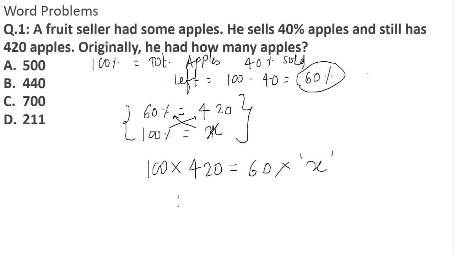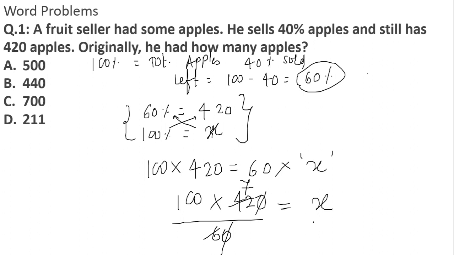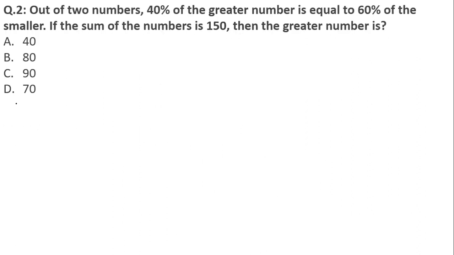Okay, so 100 into 420 divided by 60, the 0 got cancelled, 6 sevens are 42. This will give me x is equal to 7 into 100, that is equal to 700. So the person originally had how many apples? He had 700 total apples. I hope you have got this question, students. So yes, moving on to the next question.